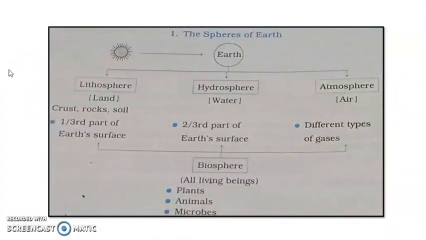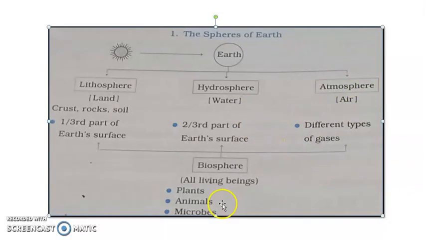As I said earlier, the sun is the main source of energy on the earth. There are three main spheres of the earth, that is lithosphere, hydrosphere and atmosphere. Lithosphere means the earth crust, we can say the outer covering of the earth, made up of rock and soil. Hydrosphere means water that occupies nearly two-thirds of the earth. Atmosphere consists of different types of gases.